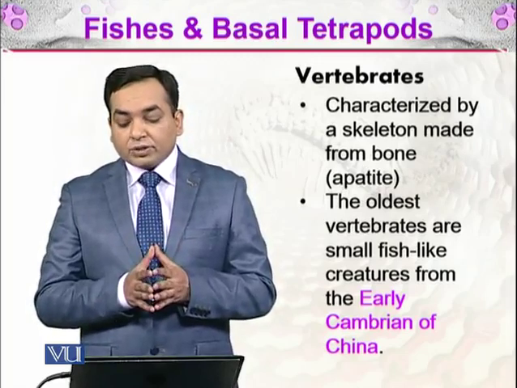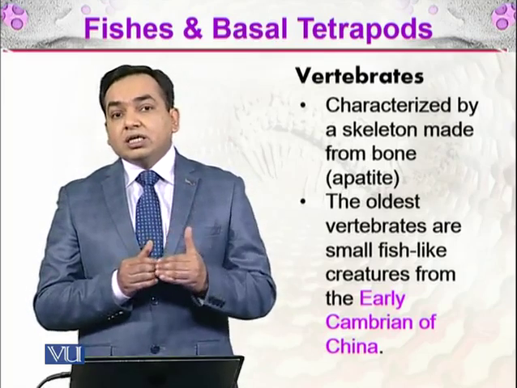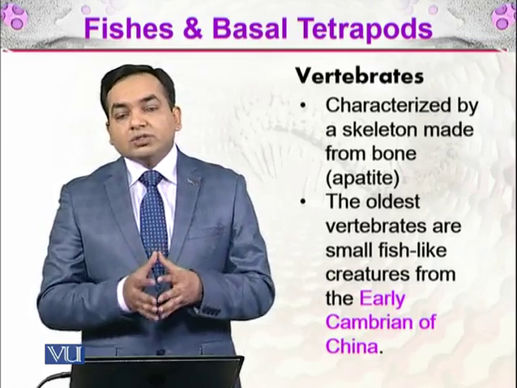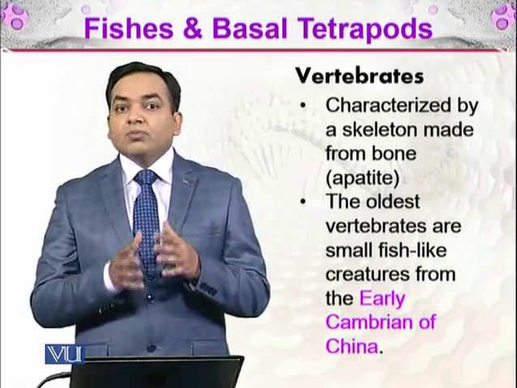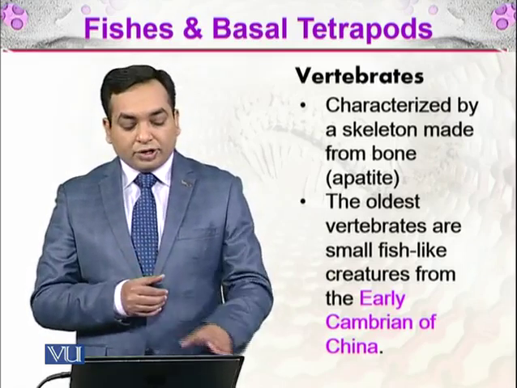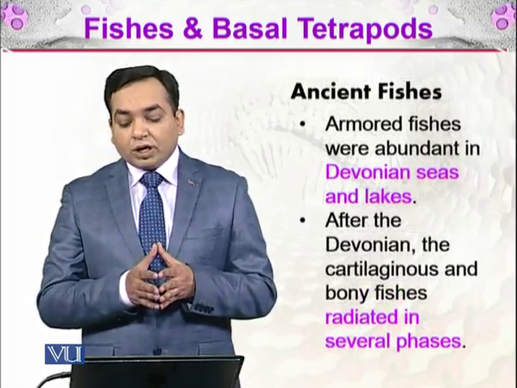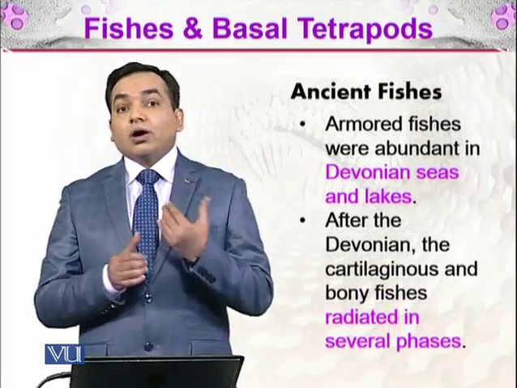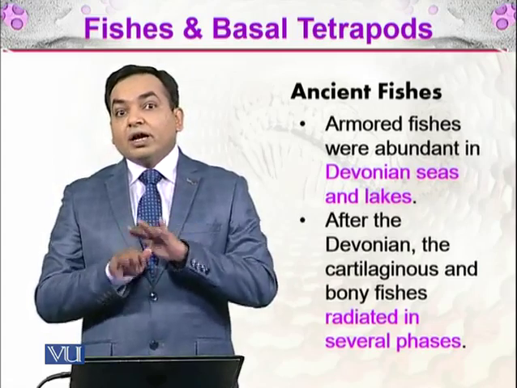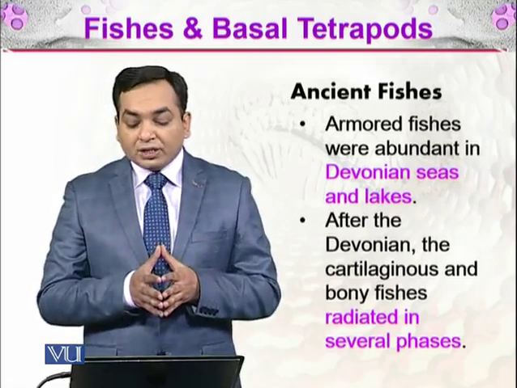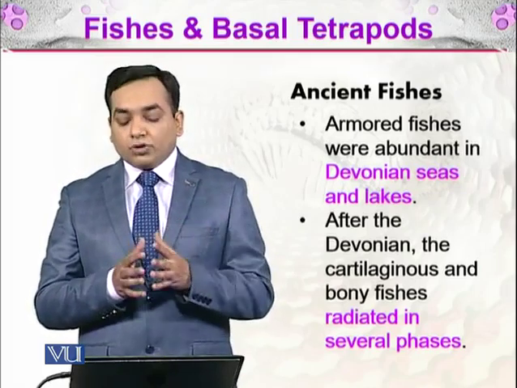The oldest vertebrates are small fish-like creatures from the early Cambrian of China. So if we see some fossils from the early Cambrian period in China, we would see some fish-like organisms which are the ancestors of modern-day fishes. Ancient armored fishes were abundant in the Devonian seas and lakes. What does armored mean? That means their skeleton was designed in such a way that it made armor on them, and they were abundant in the Devonian seas and lakes, right?